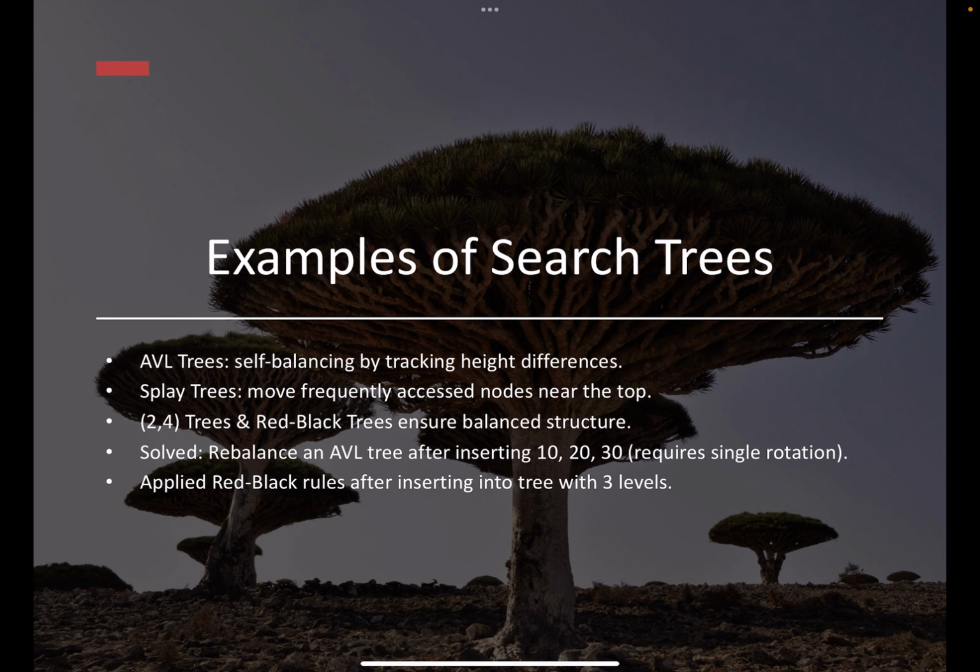A good example of search trees that I also did was solving exercises where I had to rebalance an AVL tree after inserting values like 10, 20, and 30, for instance, which needed a single rotation. I also worked with red black trees to maintain balance and color rules. These examples help me understand how trees adapt dynamically.